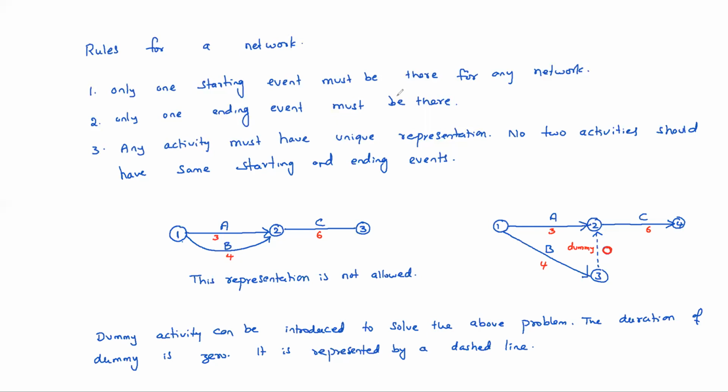Okay. See, if you know how to draw a network, then the picture is clear. Now what is meant by critical path? What is meant by the critical path method? What are the floats? All these things we need to discuss. That is the important thing here.